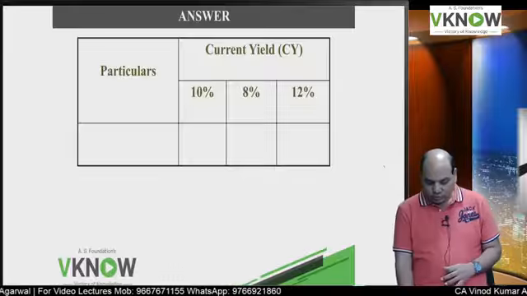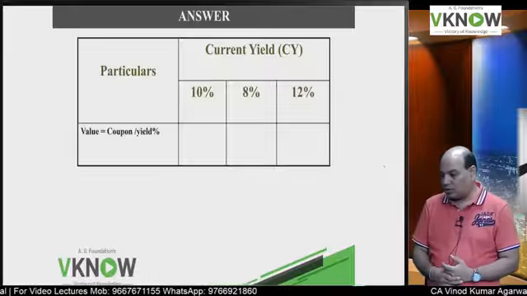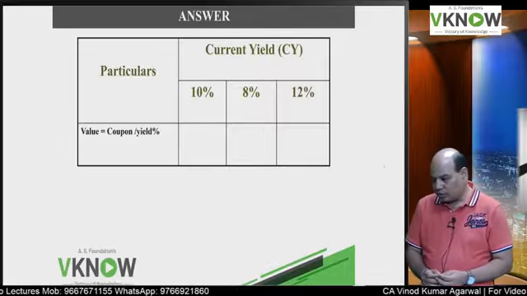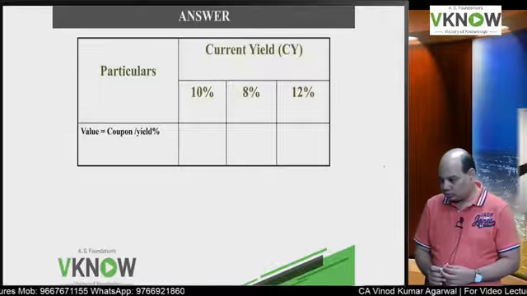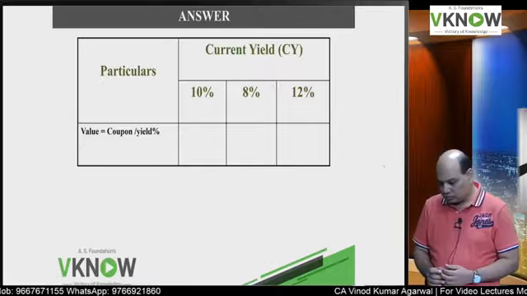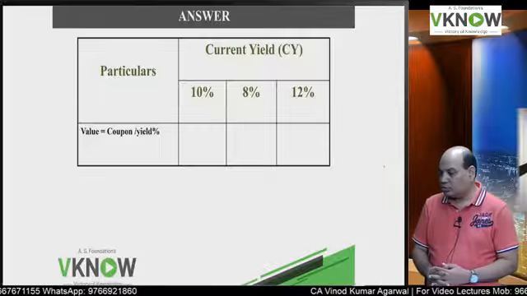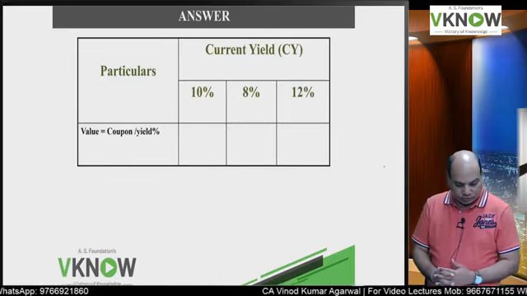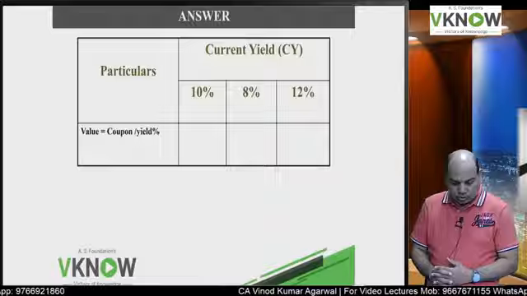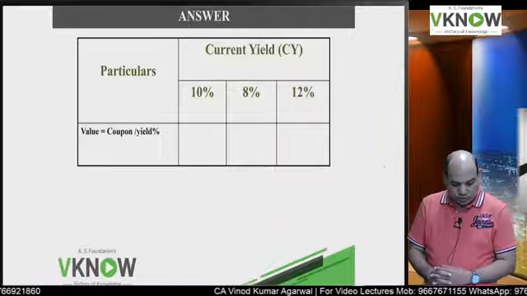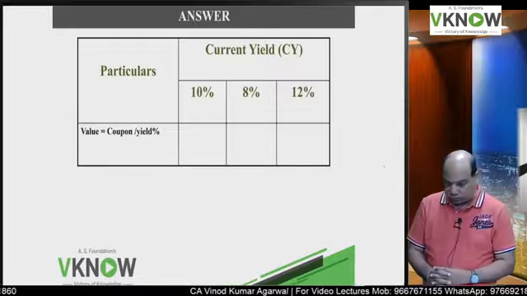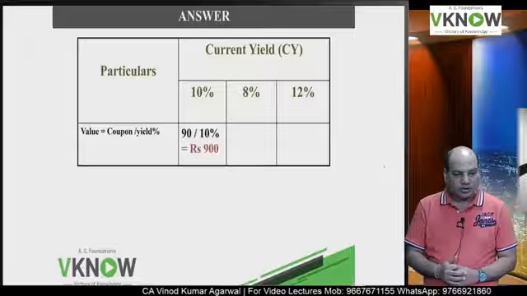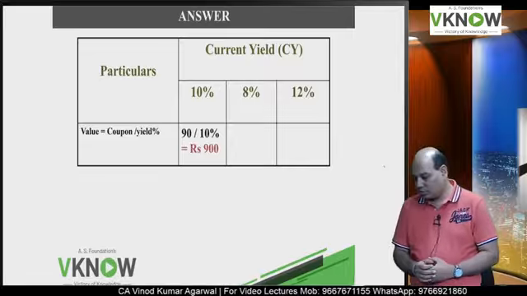First you write down the formula on the left side. Value of the bond is equal to coupon upon yield percentage. Then you write down coupon is 90 divided by 10%. So that comes to 900.